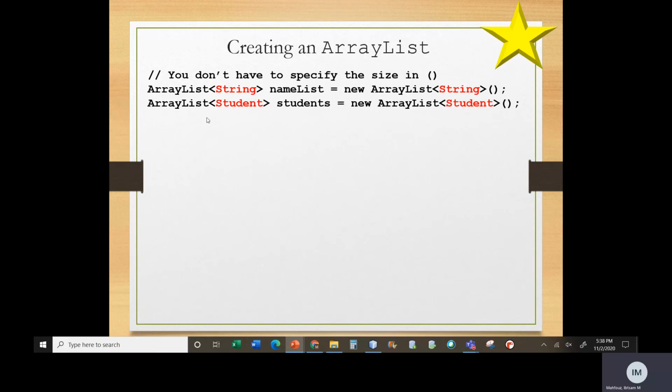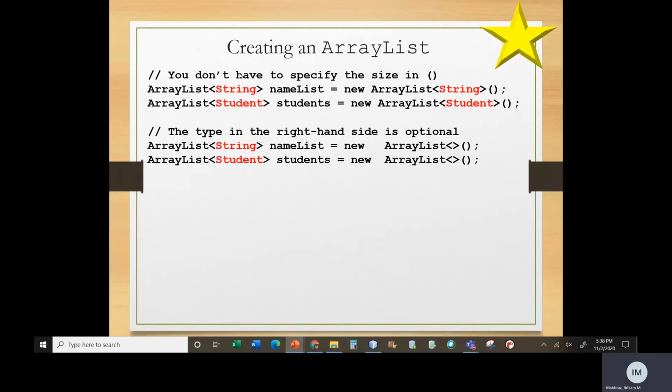One of the disadvantages of ArrayList in Java 1 is that we can't put the primitive data types here. You can't put int, float, double, char, and boolean. In Java 2, we will learn a way to bypass that. But for now, we can put anything that's a class, like String, Student, BankAccount, Scanner, PrintWriter. Now in Java, what comes after the new ArrayList is actually optional. You don't have to put it in. It already knows you're trying to create an ArrayList of strings, so this is automatically going to be an ArrayList of strings.